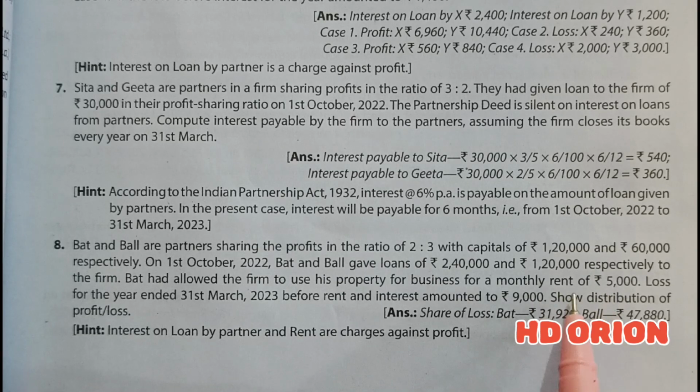Fine. So this rent is also a charge against profit. It is not appropriation or distribution of profit. It has to be charged in the profit and loss account, not in the profit and loss appropriation account. So loss for the year ended 31st March 2023 before rent and interest amounted to rupees 9,000. So before rent and interest is charged, there is already a loss of rupees 9,000, and we have to show distribution of profit or loss. So let us see the solution.